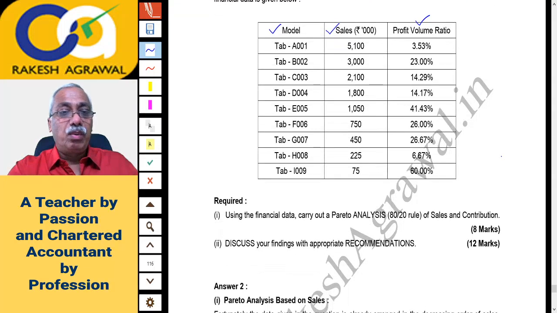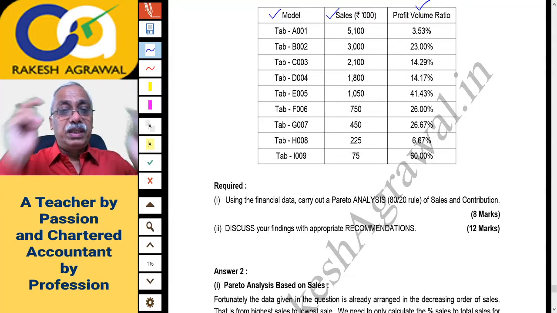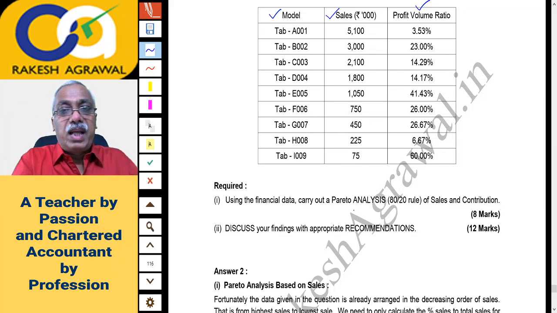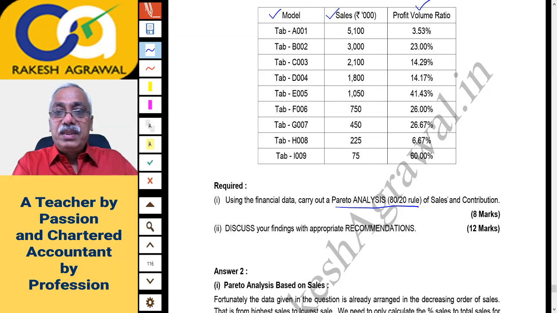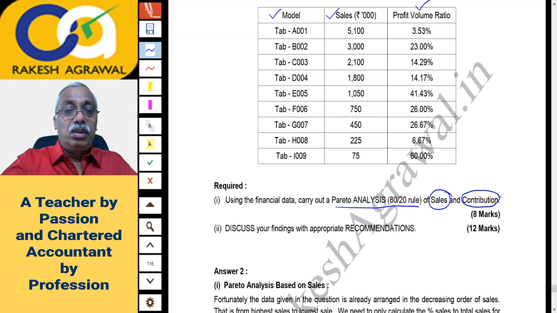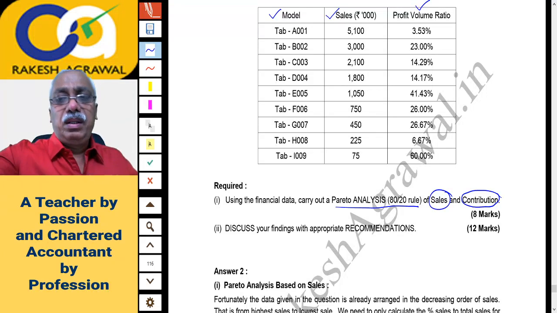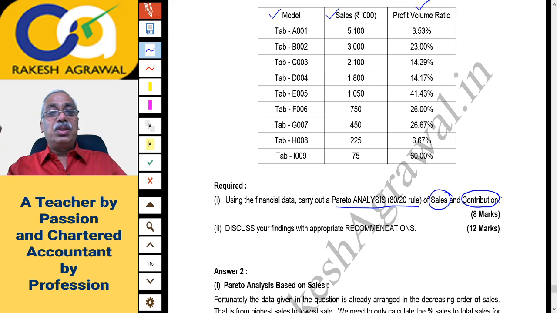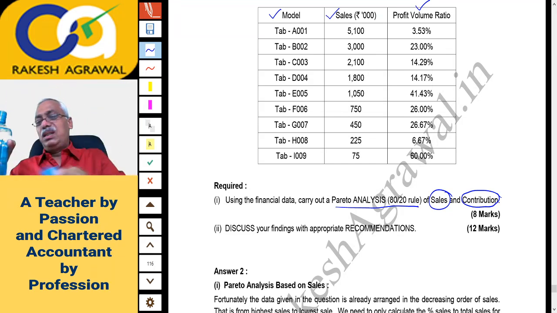And what is asked, required. Using the financial data, carry out a Pareto analysis, that is the 80-20 rule of sales and contributions. You have to do the Pareto analysis for sales also and for contribution also. That is for 8 marks. And second is discuss your findings with appropriate recommendation. So once we complete the Pareto analysis, you'll have to observe the data and give the appropriate recommendation. That is the theory part.